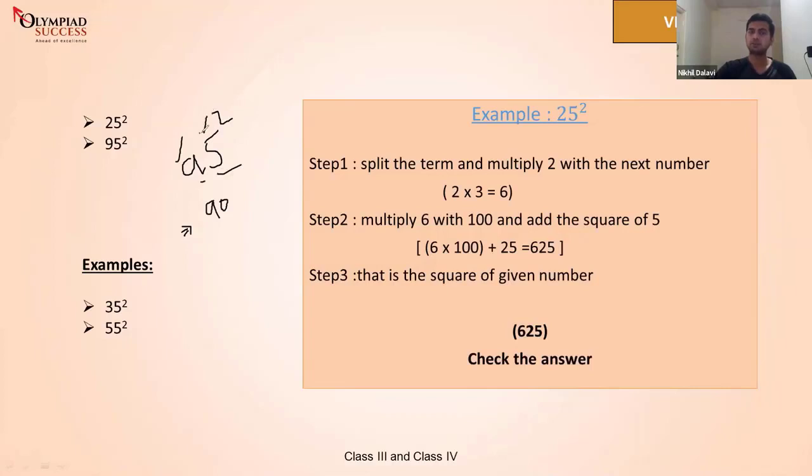How much is 5 square? 25. So you write 25 here. So what's the answer of 95 square? The answer of 95 square is 9025. Okay, the answer is 9025.